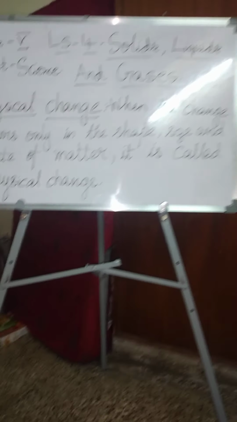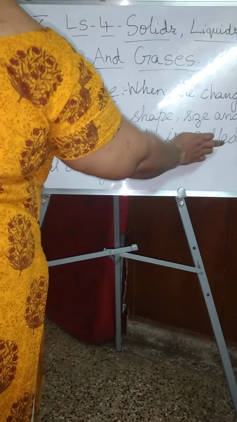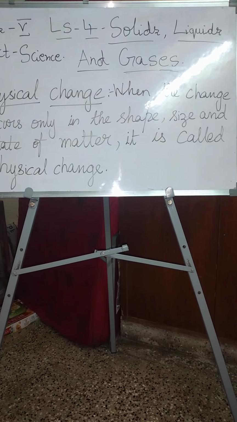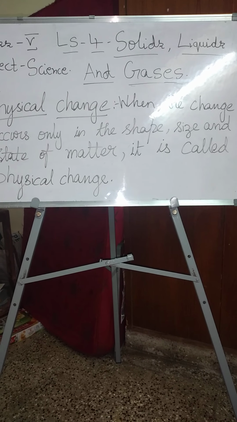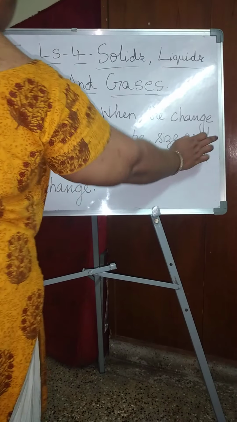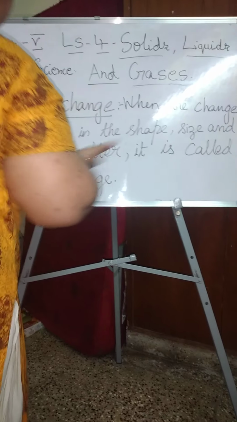When the change occurs only in the shape, size and state of matter, it is called physical change. See children, we are going into the next topic of this lesson, physical and chemical changes. Now I am talking about the physical change. That means when the change occurs only in the shape, size and state of matter, it is called physical change.